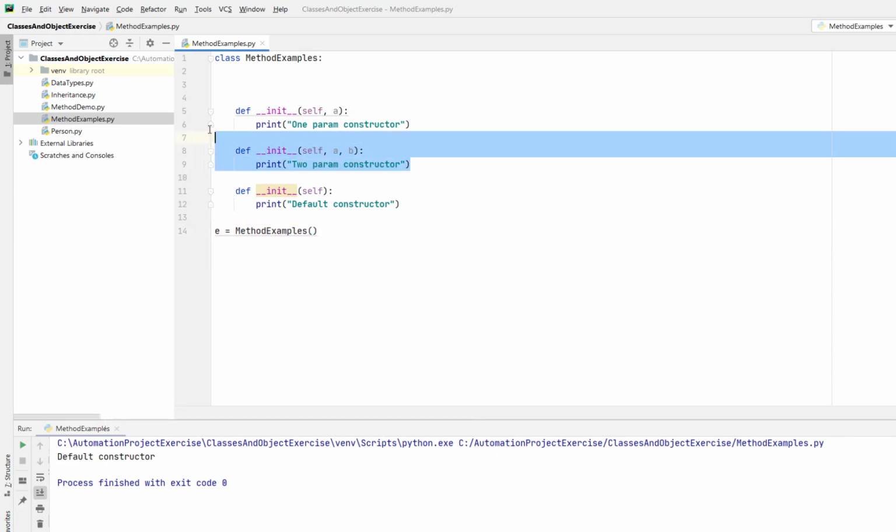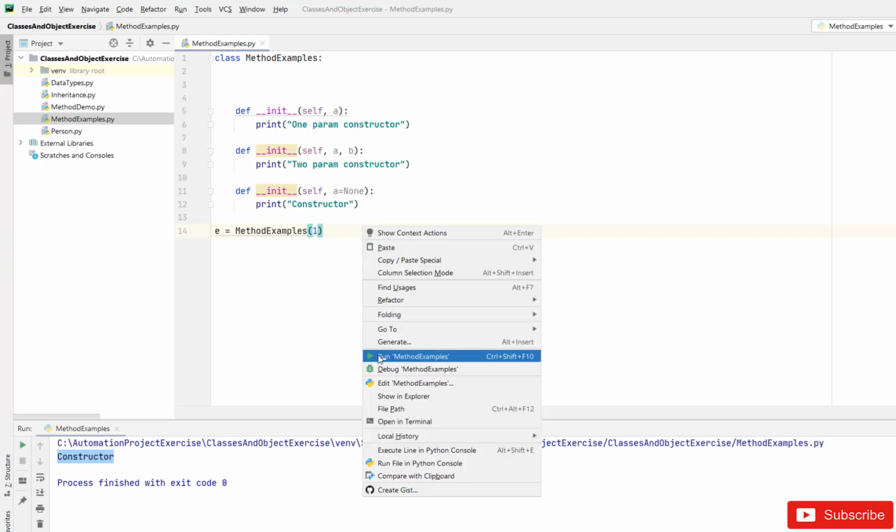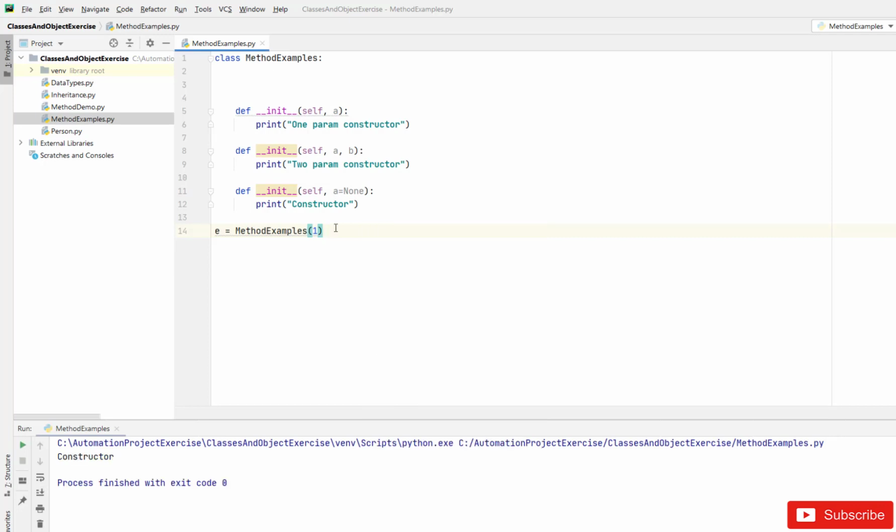In this case, these two defined constructors are useless, and if you still want to achieve constructor overloading, then you can use an optional parameter here like a is equals to None. In this case, this constructor is going to accept one parameter. I don't have to pass anything, still this program works. It printed the constructor. If I pass a 1, still this program is able to accept the one argument because the value of a is optional. This is how you can achieve constructor overloading, by passing an optional keyword,